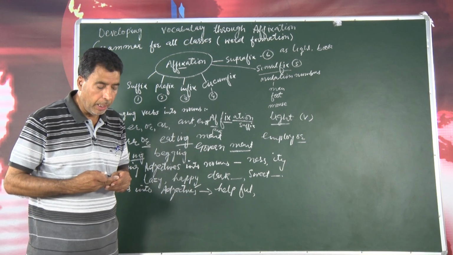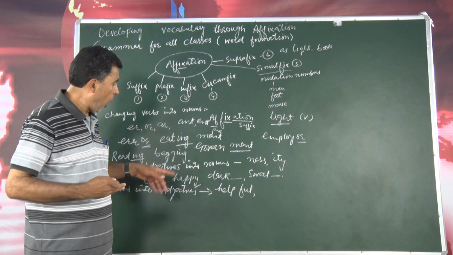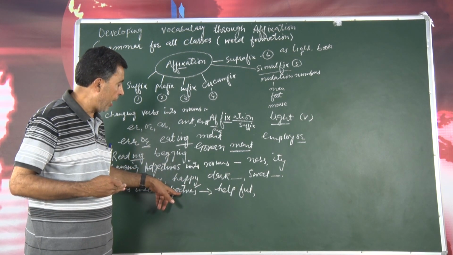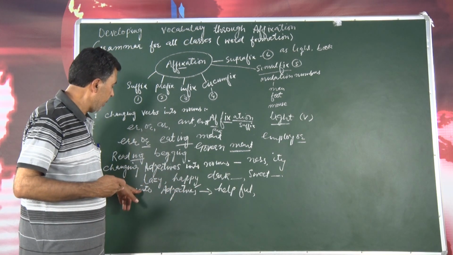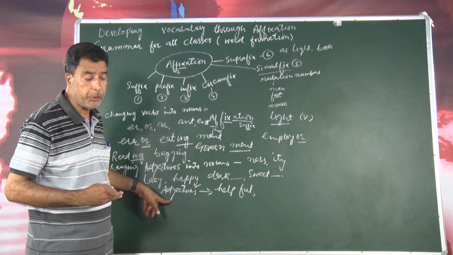So, sometimes we add L-E-S-S to a noun, hopeless. Now I have told you that we can form nouns into adjectives.